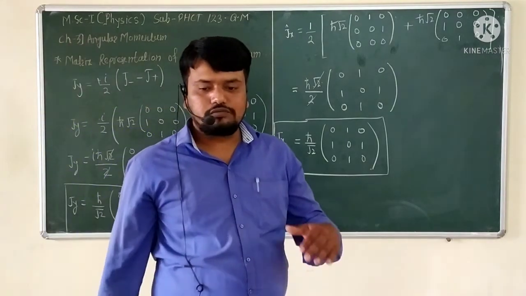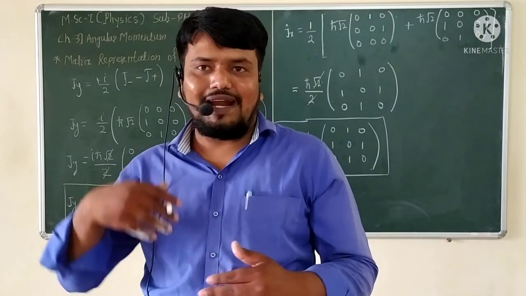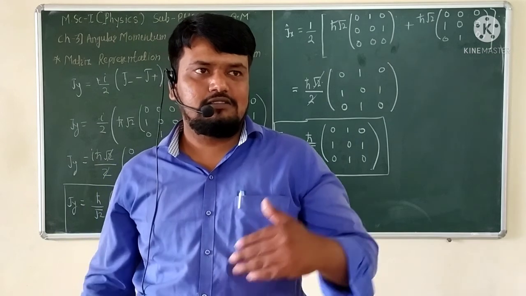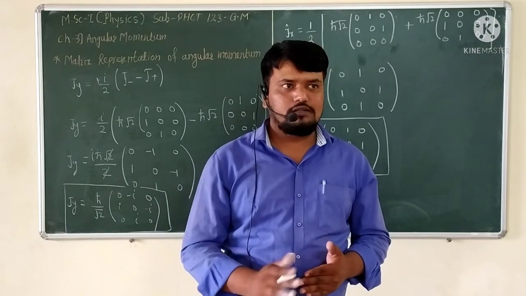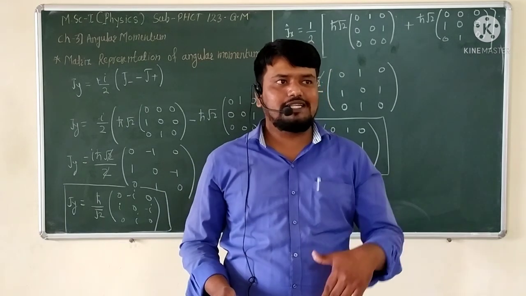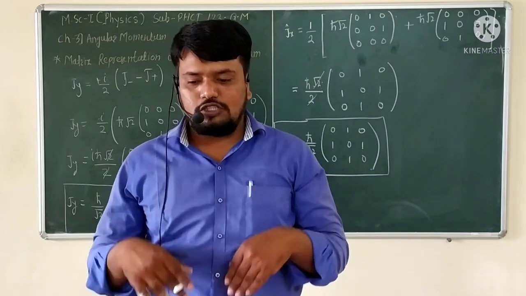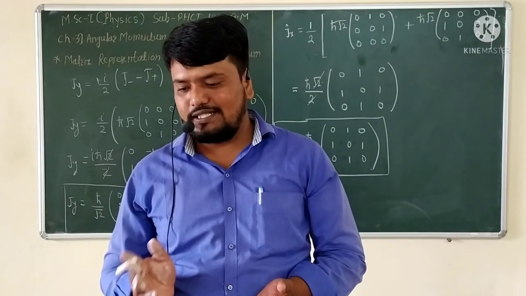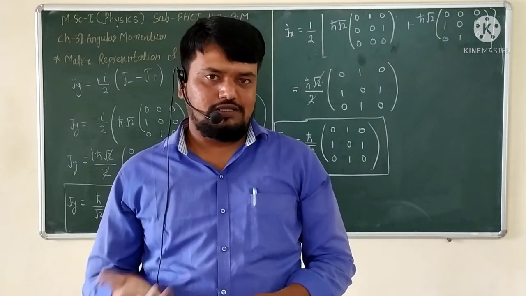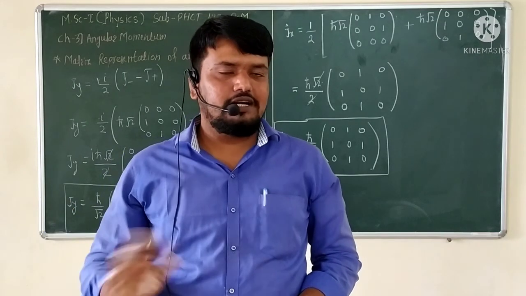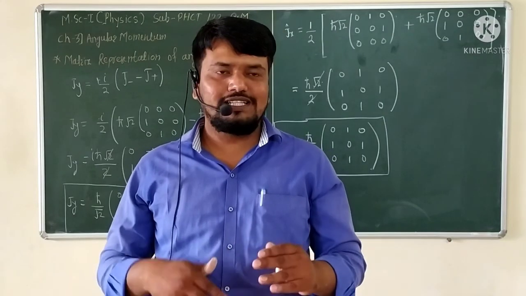In the next lecture, we want to use the matrix representations of J square, Jz, J plus, J minus, and also Jx and Jy, to show the joint eigenvectors of J square and Jz, what the eigenstates and eigenvalues are, and how they are calculated. All of this we will see in the next lecture.